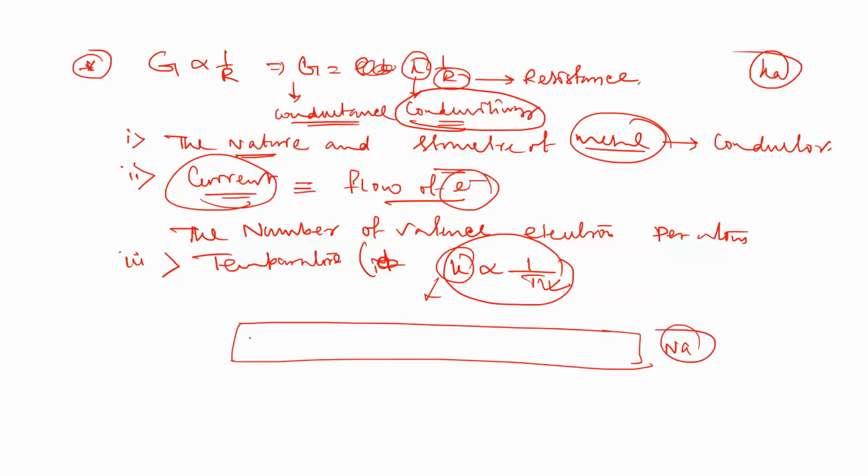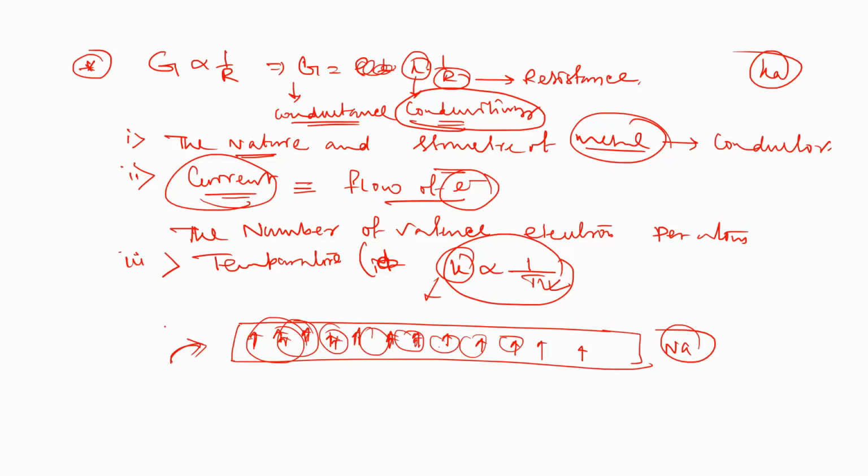It has lots of electrons. We know that the conductivity depends on the flow of electrons, basically the number of electrons. When we increase the temperature, the entropy of these electrons will increase. So what will happen here?